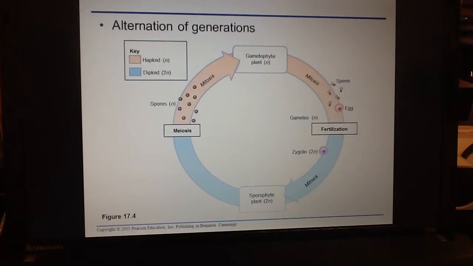The haploid spores then go through mitosis to grow into these large structures that are called gametophytes. The gametophytes are haploid. And so they're already cut in half the genetic material. And so in order to make the specialized sperm or egg, all they have to do is go through mitosis. Now, let's look at some special examples of this alternation of generations between haploid and diploid.